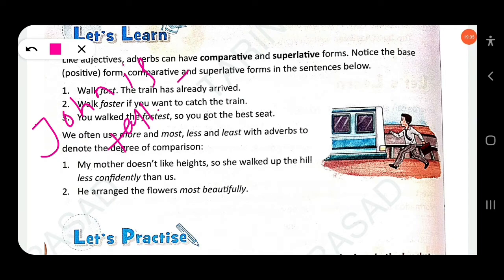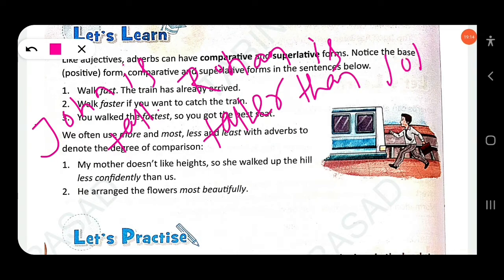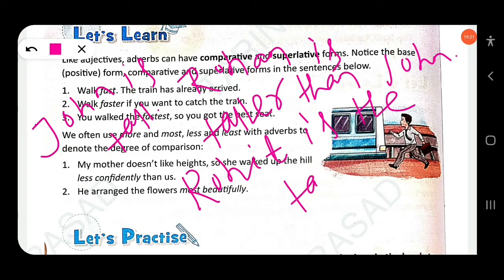Rohan is taller than John. Rohit is the tallest of all. This is the comparison of adjectives. First the positive degree, when no comparison is made; the comparative degree, when one is compared with another; and the superlative, when one is compared with all, the tallest.